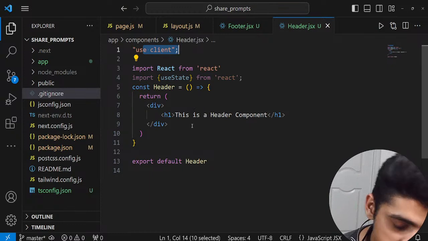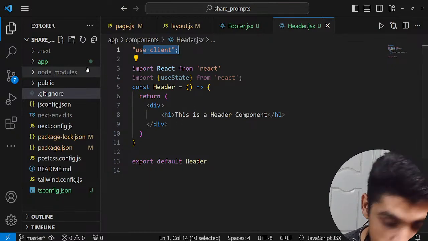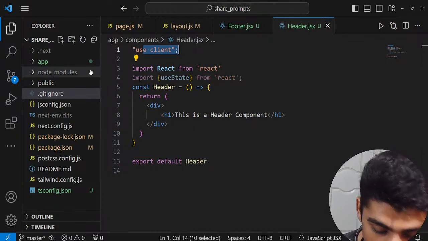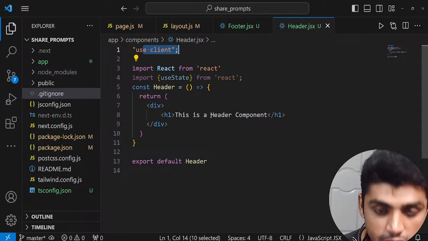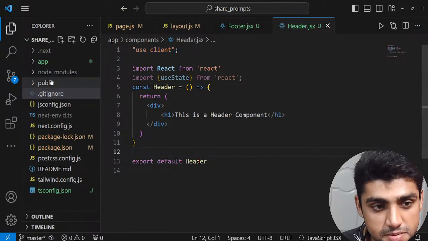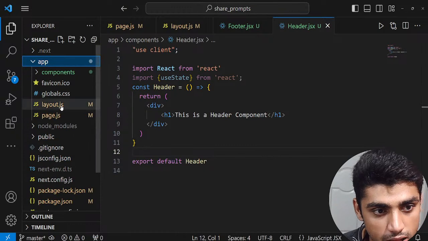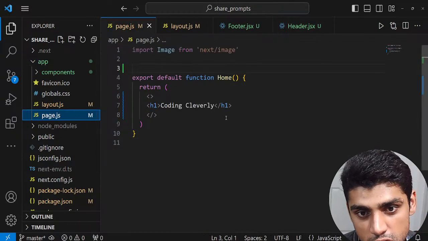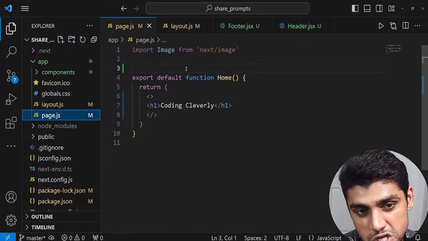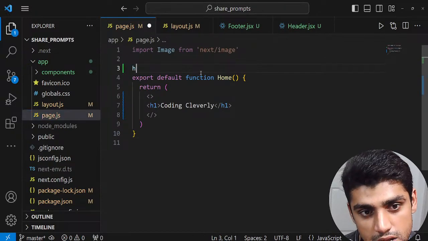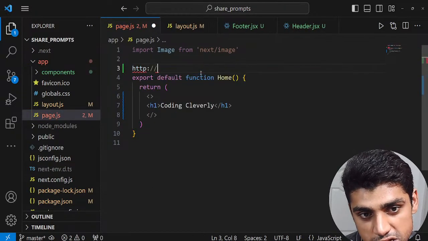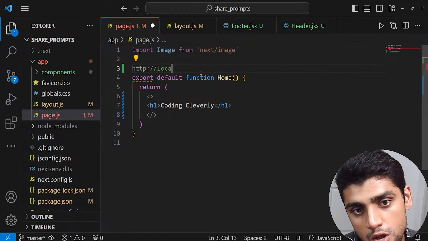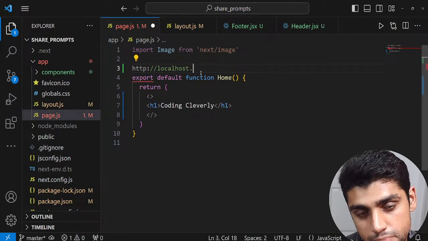Now, the routing system for Next.js is one of the awesome features, so I'm going to go over this quickly. Let me go back to the app, and we have this page.js. This is just our home page, remember? HTTP colon two forward slashes localhost, and port 3000, right? That's just our home page.